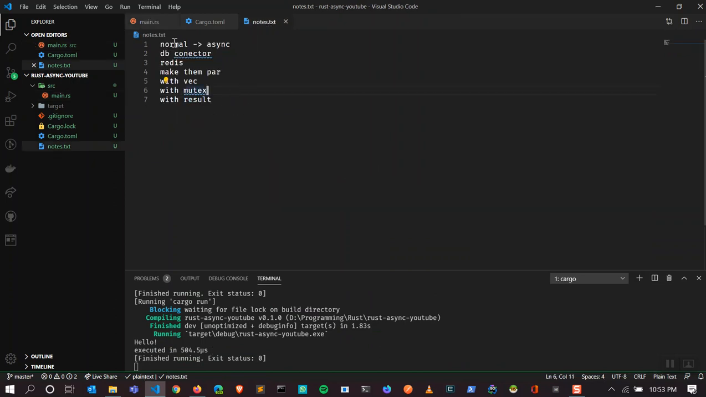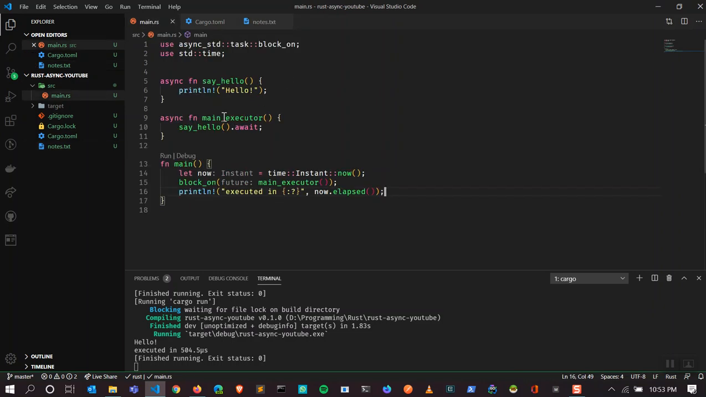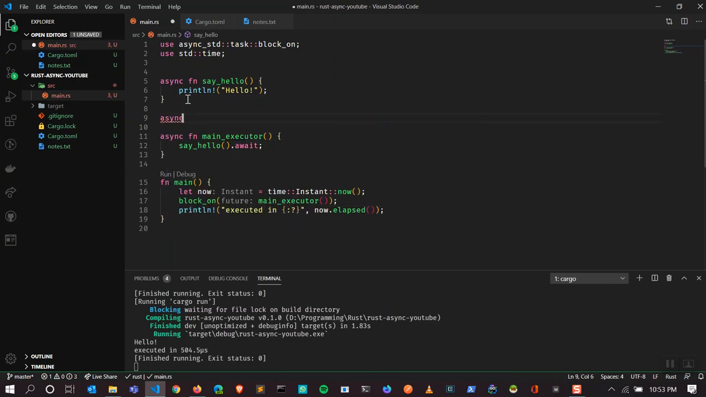So I made a note. We have seen how to convert a normal function to an async function, and we'll write some fake connectors with the DB and Redis. So let's do that. Let's say we have a function which connects to a database. Now let's say connect_db.